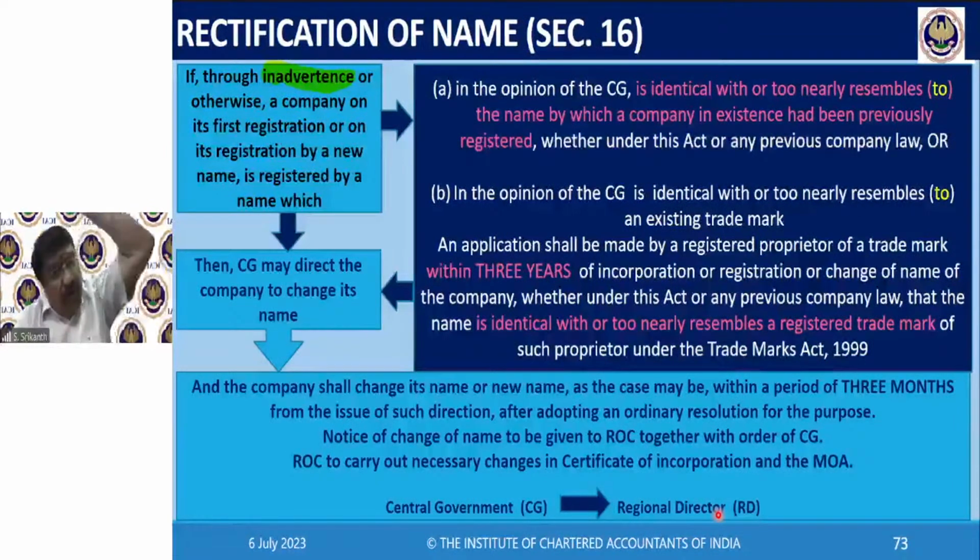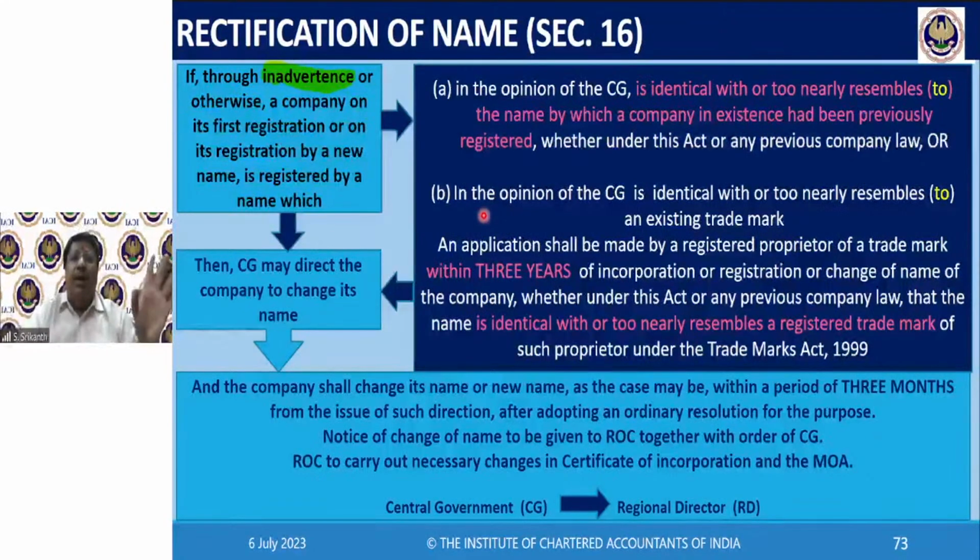But he will also have another rank, secretary, and starting from assistant secretary right up to secretary, he will go. So the point is, they are called central government. Whenever the word central government is used, the law will also tell you which authority is the central government here. So in this case, very clearly they have told us the word central government here is regional director.